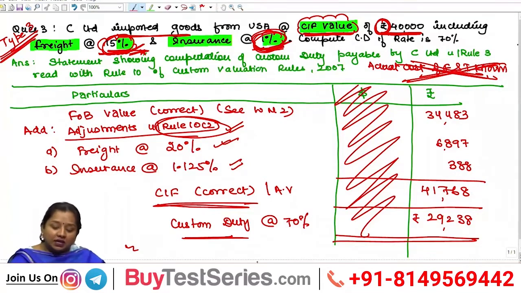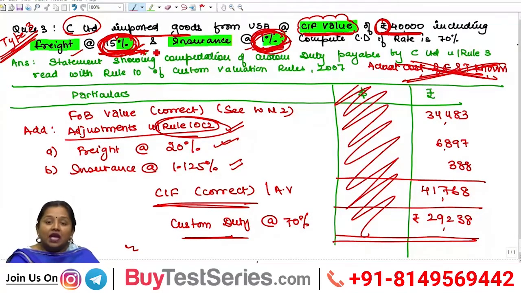Whenever under any question the CIF value has been given, within which freight and insurance have been included in a percentage that is not in accordance with the percentage given under Rule 10.2, then you have to consider that the accountant of this assessee has made a wrong computation, and he has to rectify it by deducting the wrong amount of percentage and adding back the correct percentage given under Rule 10.2.